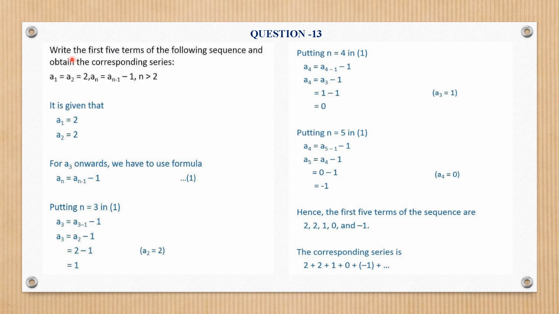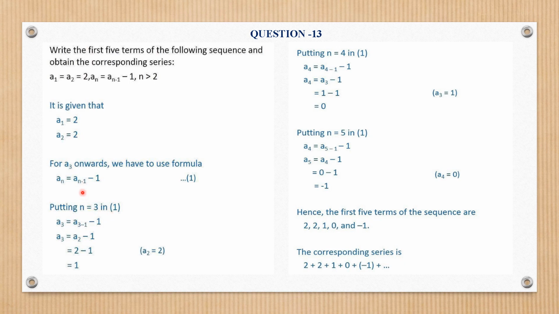The 13th one, again, here the 2 terms are given, A1 and A2 both are 2, and an is a n minus 1 minus a n minus 2, and n is greater than 2. In the previous question it was greater than or equal to, here it is greater than. So A1 and A2 are there. We will start with n as 3, and we need the next 3 terms to make the total 5. So n will take values 3, 4 and 5.